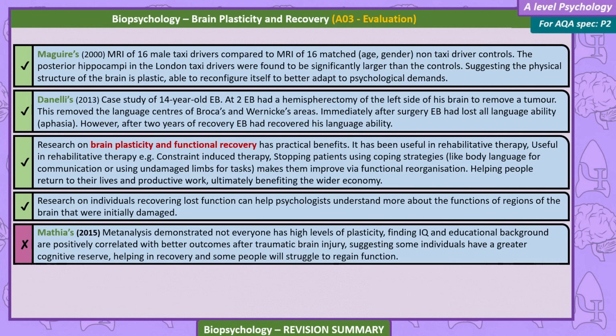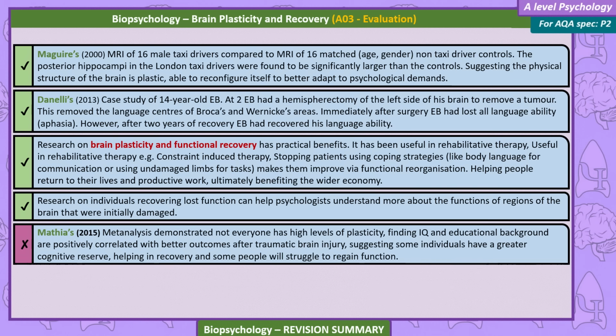Research on brain plasticity and functional recovery has practical benefits. It's been useful in rehabilitative therapy, used, for example, in constraint-induced therapy, stopping patients using coping strategies like body language for communication or undamaged limbs for tasks. This makes them improve via functional reorganization, helping people return to their lives and productive work, ultimately benefiting the wider economy. Research in individuals recovering lost function can help psychologists understand more about the functions of the regions of the brain that were initially damaged.